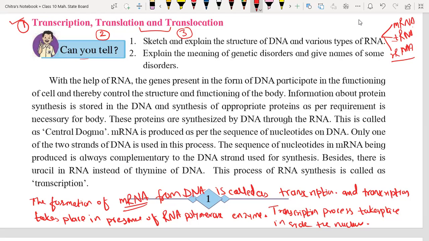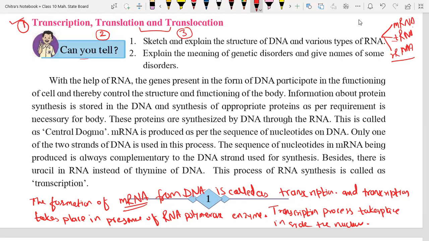What is the name of that material? Sir, nucleoplasm. Yes, it is called nucleoplasm. Inside the cell, cytoplasm, and inside the nucleus, nucleoplasm. Everyone understood? Yes, sir. Okay, so this is the transcription.